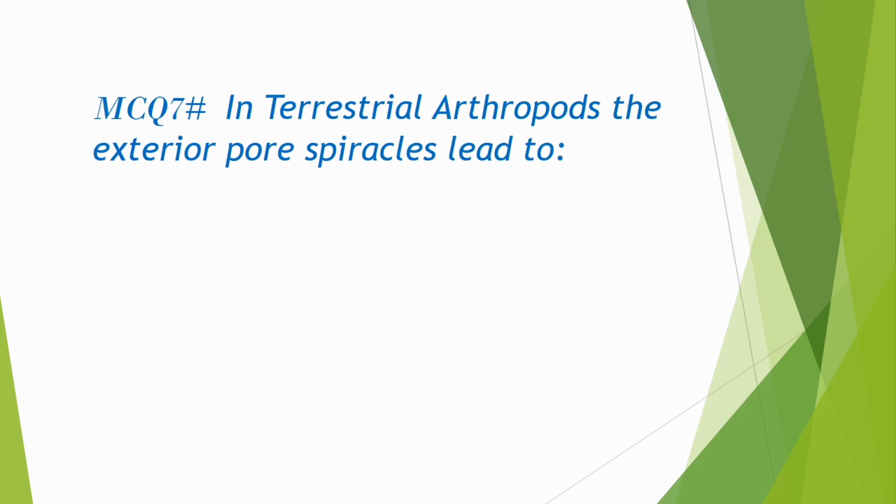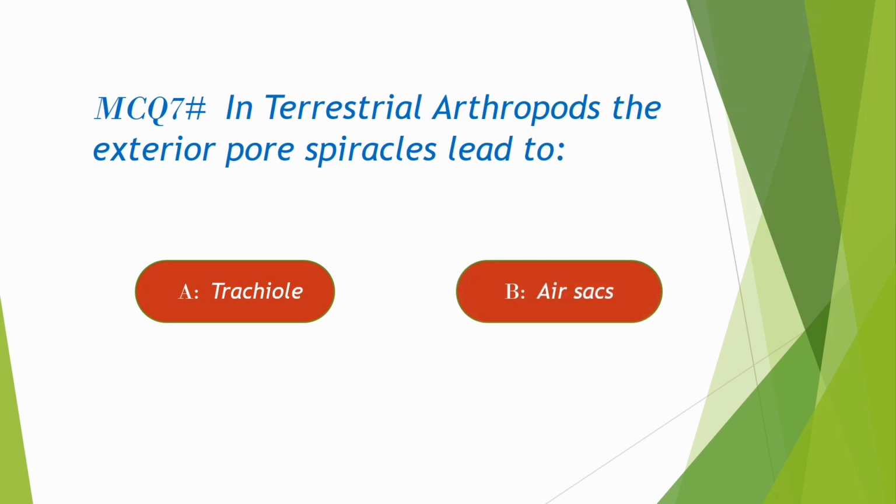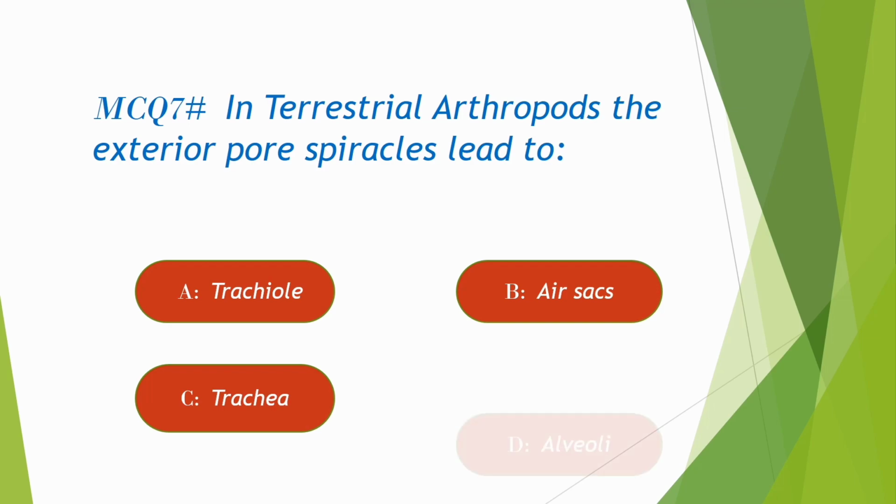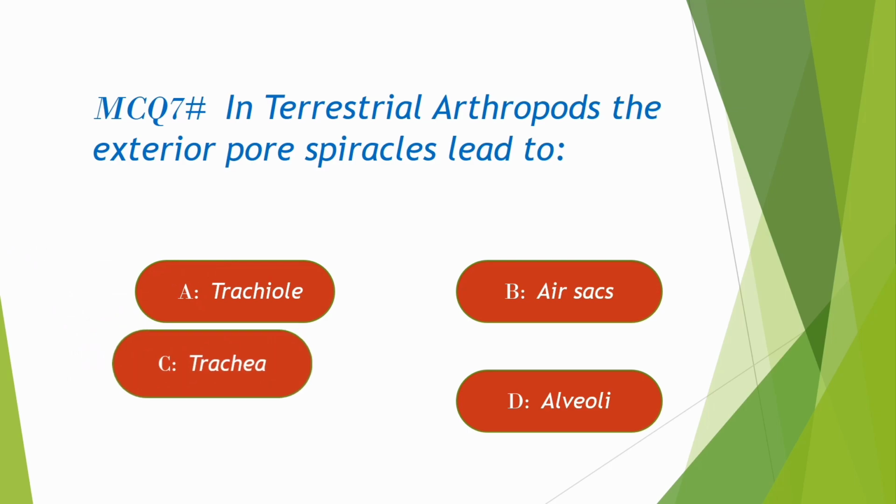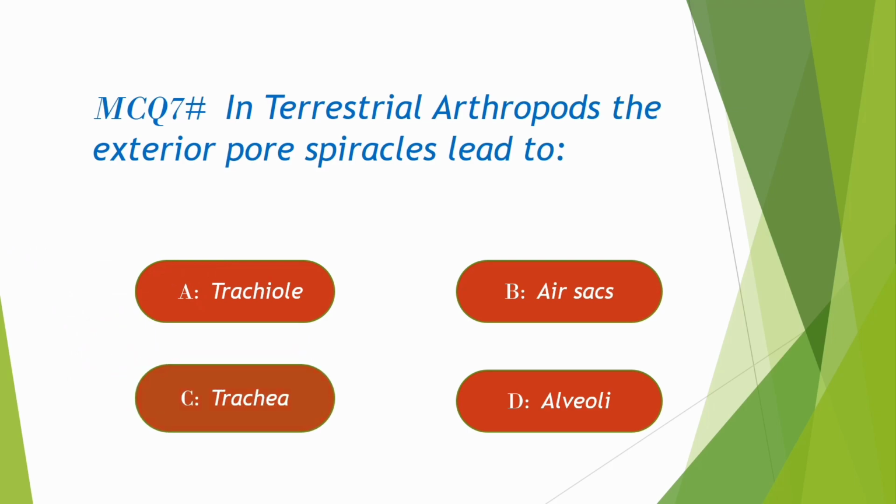MCQ 7. In terrestrial arthropods, the exterior pore spiracles lead to option A. Tracheole, B. Air sacs, C. Trachea, D. Alveoli. Correct option is C. Trachea.